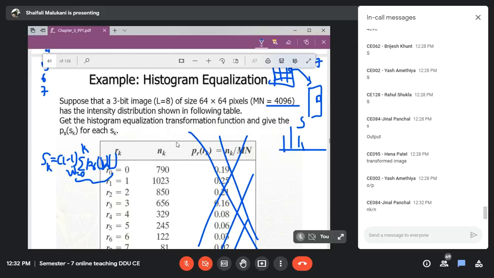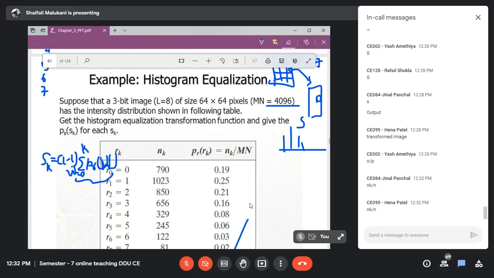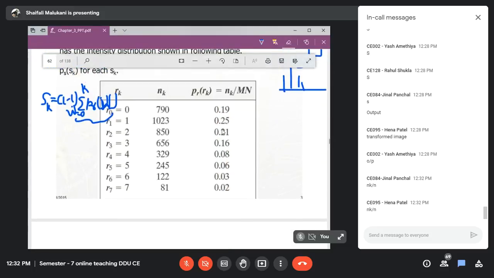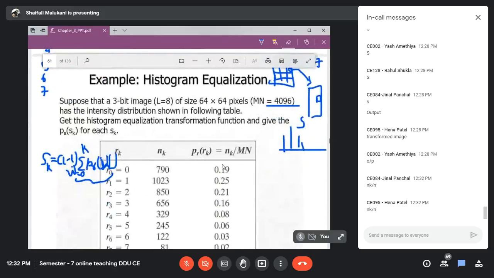Yes, PR of K is nothing but the probability of occurrence of the kth intensity, and that's why it will be NK by N, and N in our case is 4096. If you want to verify, you can quickly verify that 790 divided by 4096 will result in this.